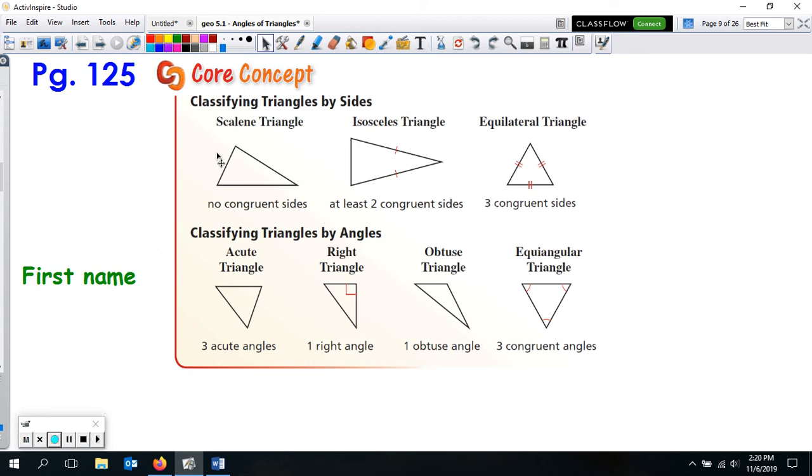Our second name comes from classifying it by the sides, and that's either scalene, isosceles, or equilateral. Scalene is about the sides not being congruent. None of the sides are congruent. If at least two sides are congruent, we call it isosceles. You can see the little congruent marks there. If all three sides are congruent, they're all equal, then we call it equilateral. So our first name could be one of these, and then the second name is one of these. You could have an acute scalene triangle, or an acute isosceles triangle, or a right scalene triangle, or right isosceles, and so on.